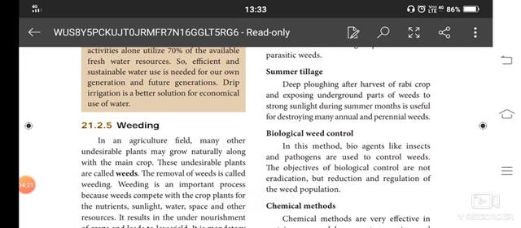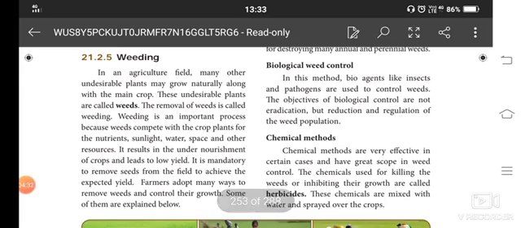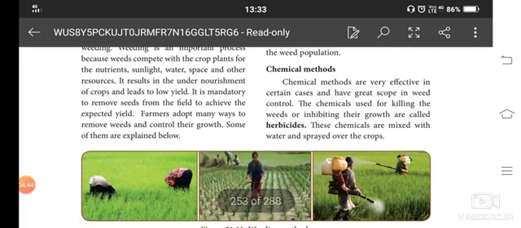Biological weed control is a method in which biological agents control the weeds, regulating the weed population. Chemical methods are very effective in certain cases and have great scope in weed control. The chemicals used for killing weeds are called herbicides. These chemicals are mixed with water and sprayed over the crops. So these are the methods to control the growth of weeds in the land.